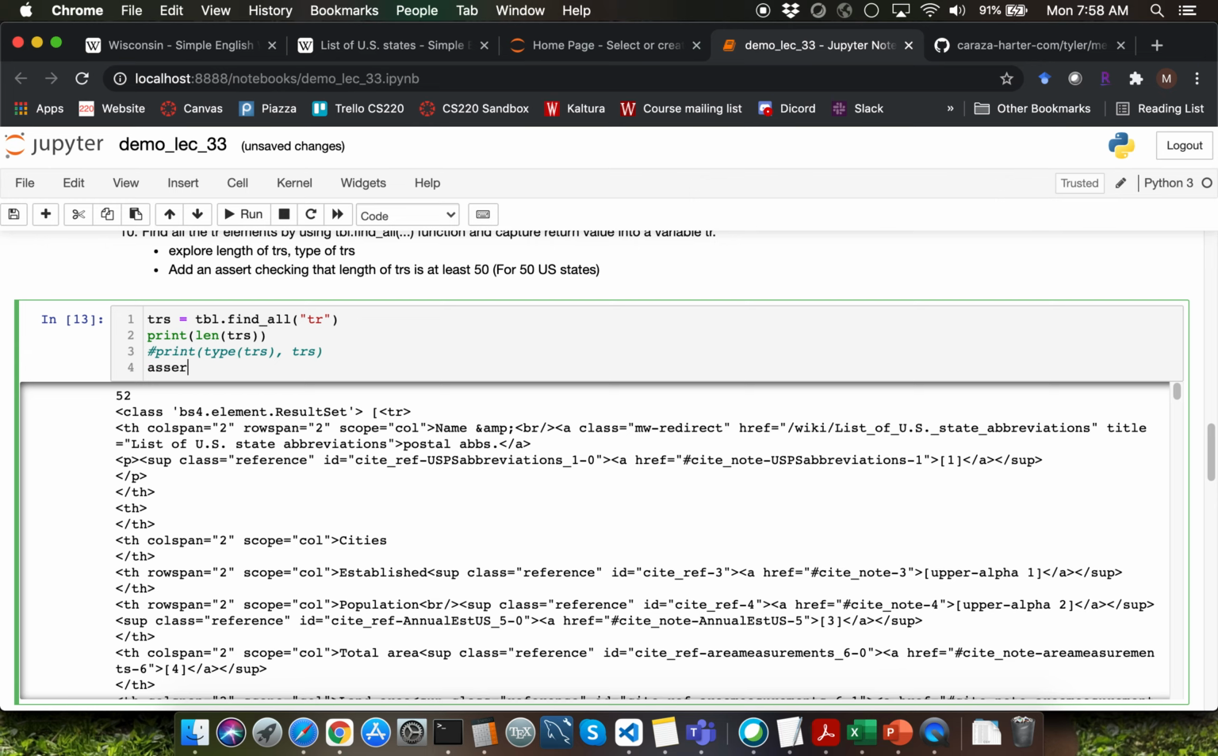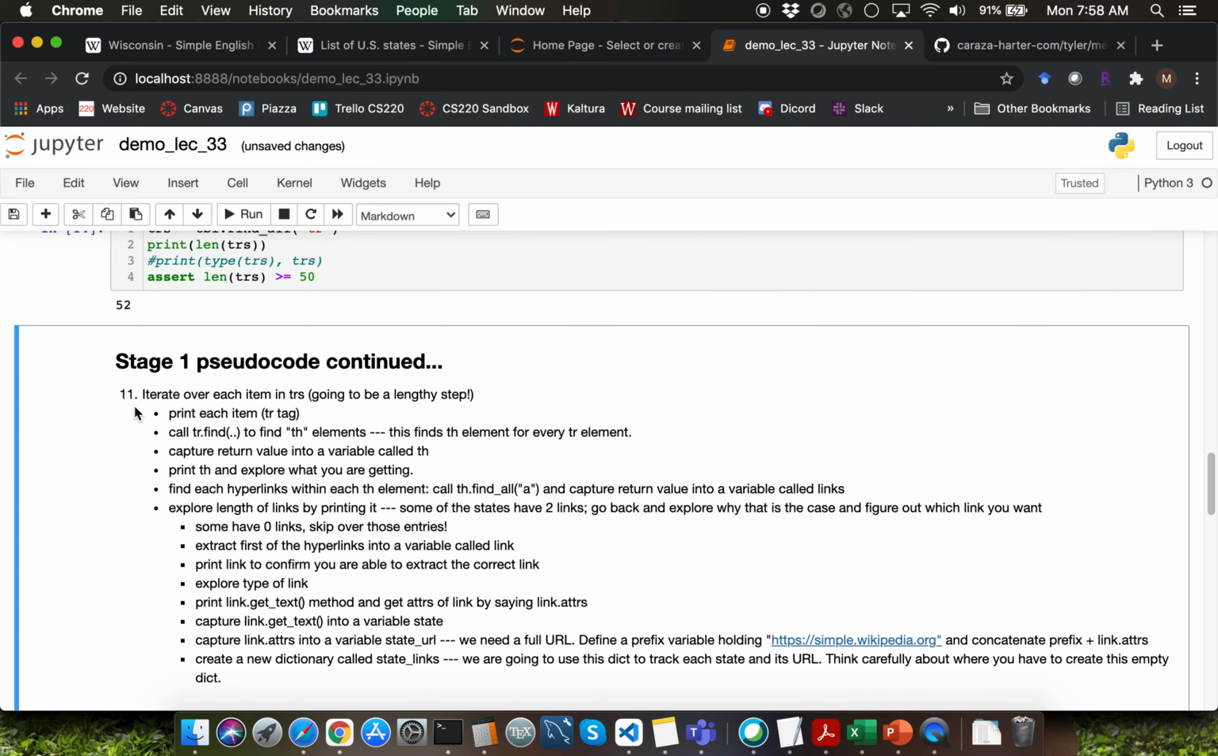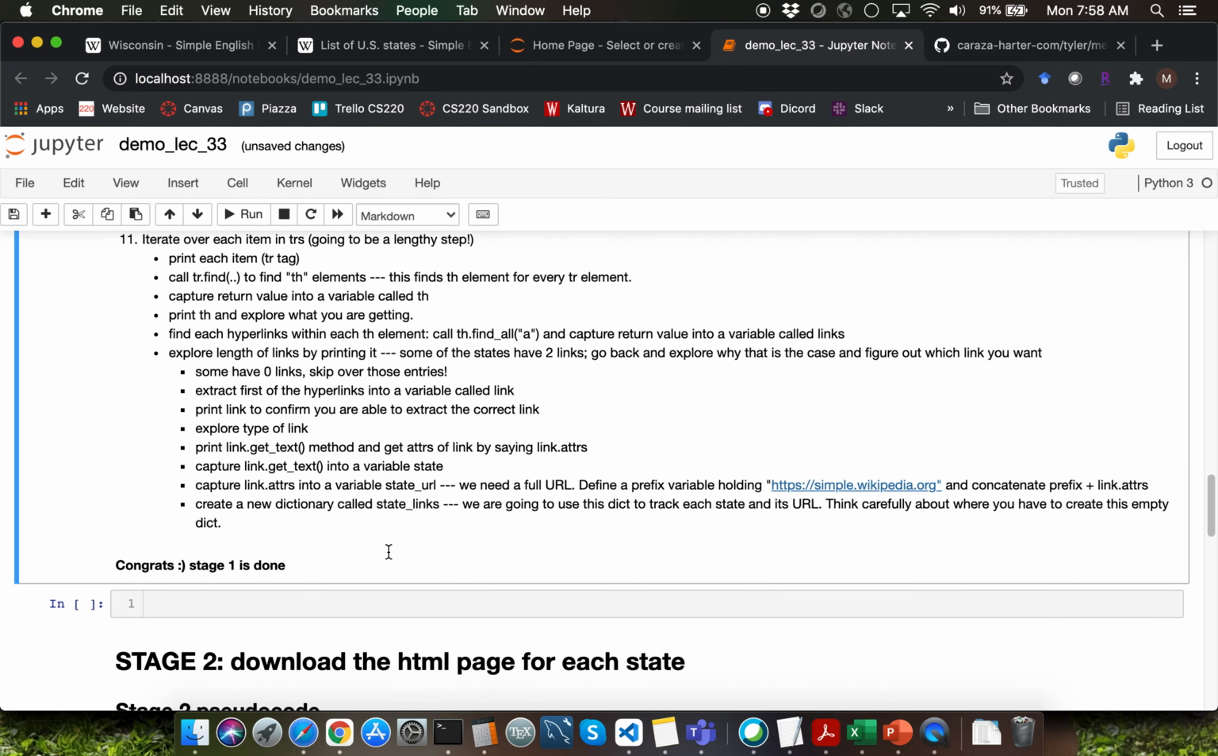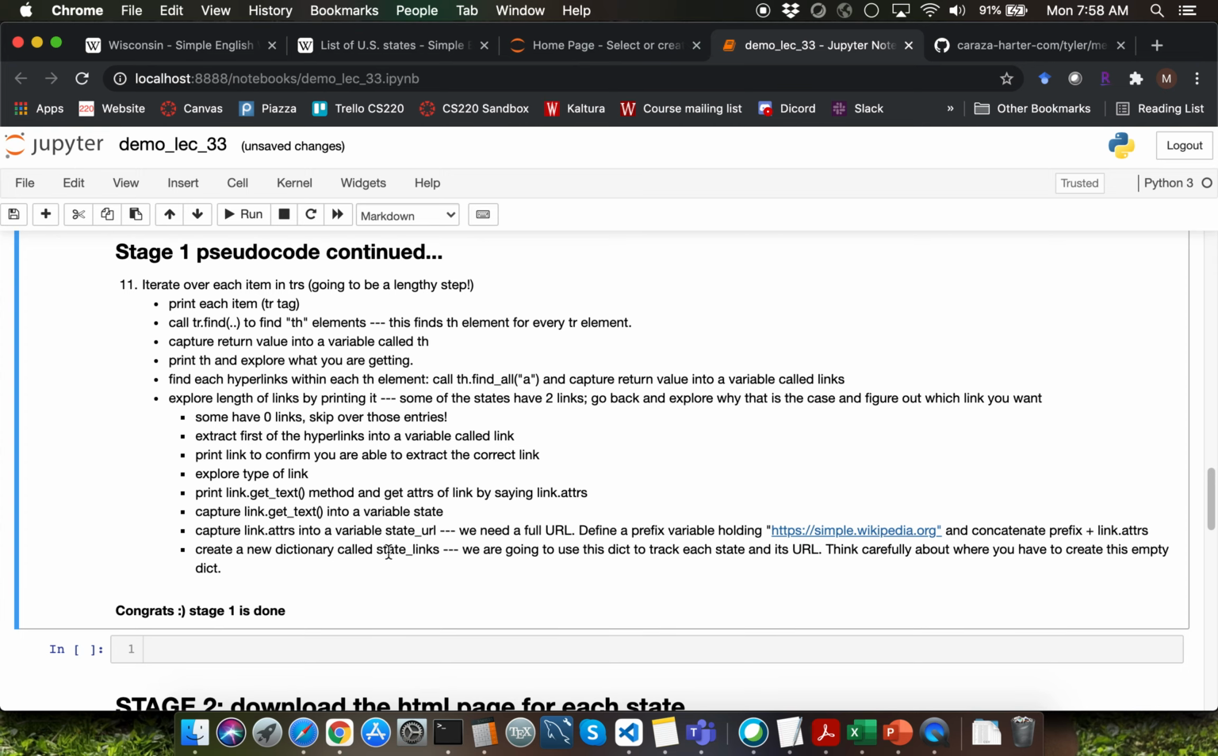Another good assert for you to add here would be to assert that len of trs is greater than or equal to 50 to ensure that you have all the information that you need within that particular table. Let's continue stage 1 tasks.